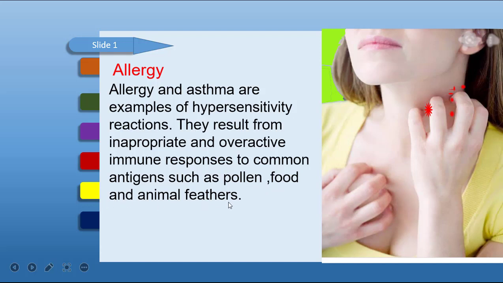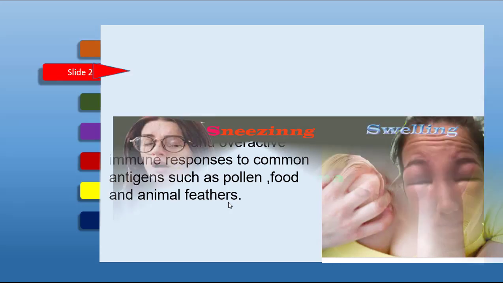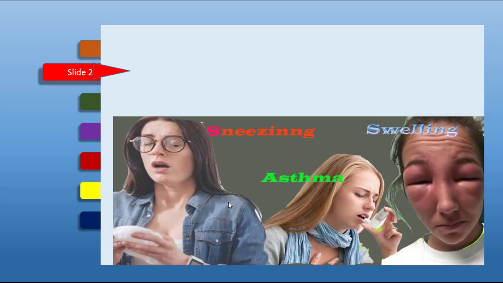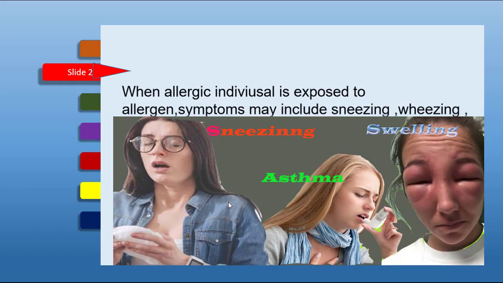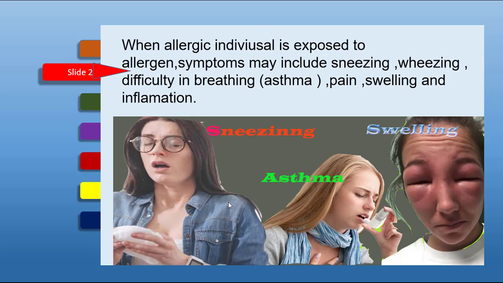Allergic individuals are called atopic individuals and they produce a large amount of antibody E to common antigens. These antibodies combine with basophils and mast cells and activate them. Once these cells are activated, they release heparin and histamines into the blood. These substances cause the allergic symptoms which include sneezing, wheezing, swelling, pain, asthma, and inflammation.